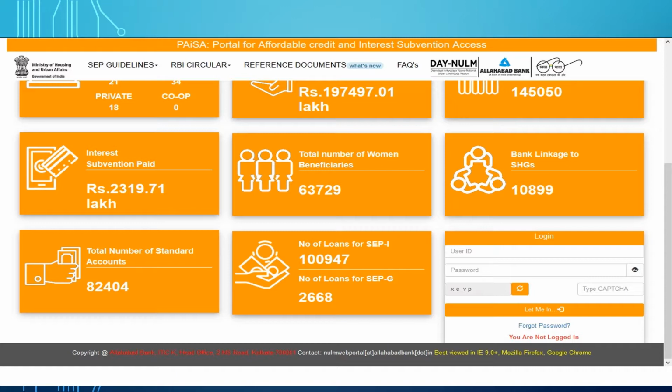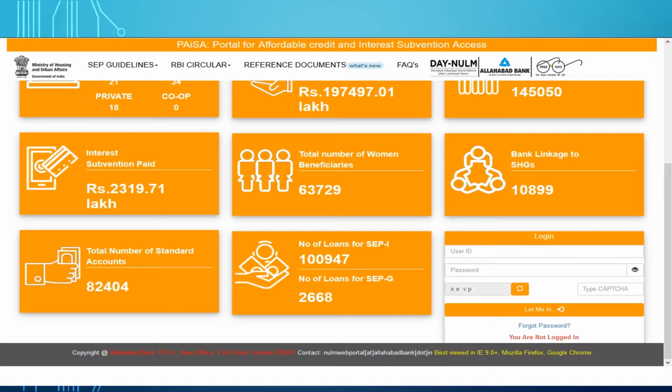This is the home page of Paisa portal. The basic purpose of this portal is affordable credit and interest subvention access. It means that the NULM beneficiaries, those who are benefited from the interest subvention, get their interest subvention directly in their accounts through digitization mode.